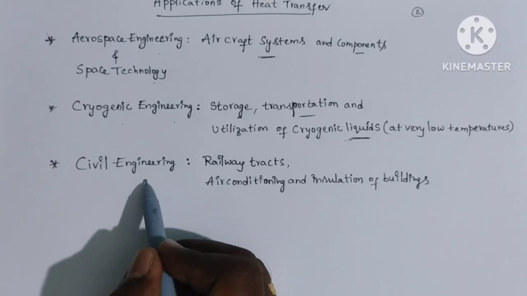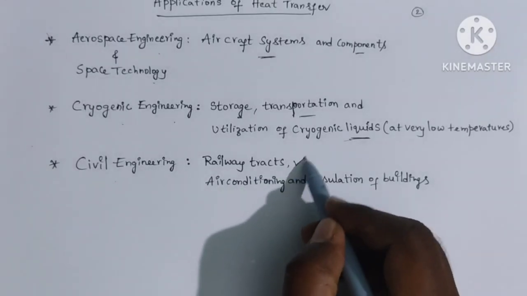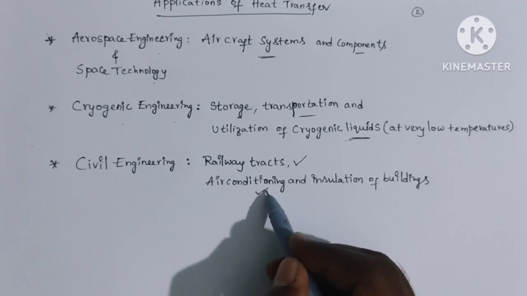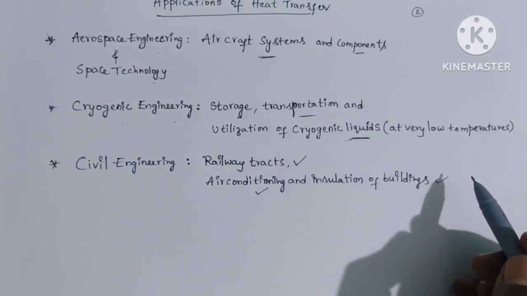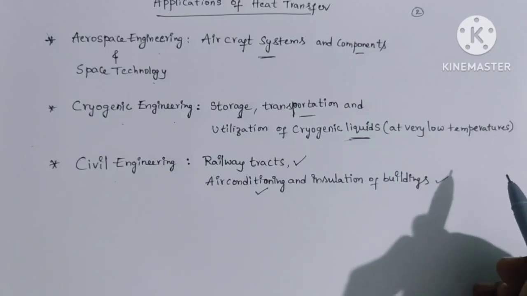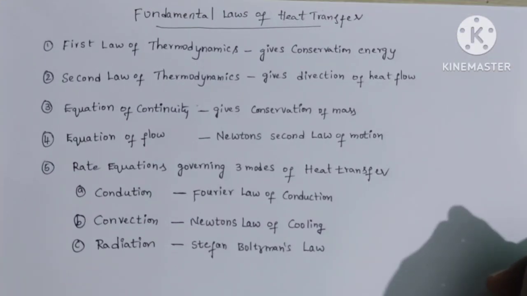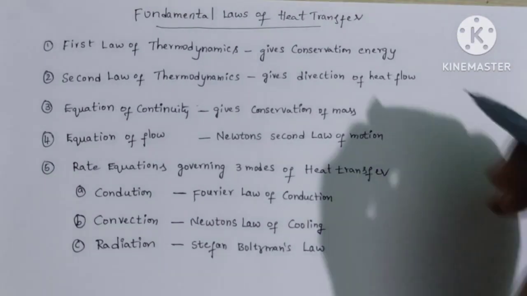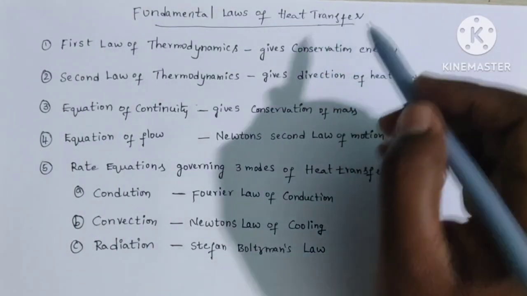Next, civil engineering. In civil engineering, heat transfer applications are railway tracks, air conditioning and insulation of buildings. Those are the different types of heat transfer applications in many fields of engineering. Heat transfer has a wide range of applications. Next topic, fundamental laws of heat transfer. These are the laws related to heat transfer.